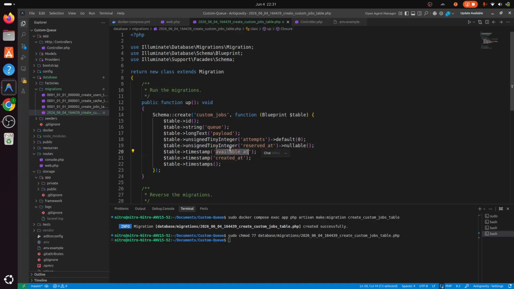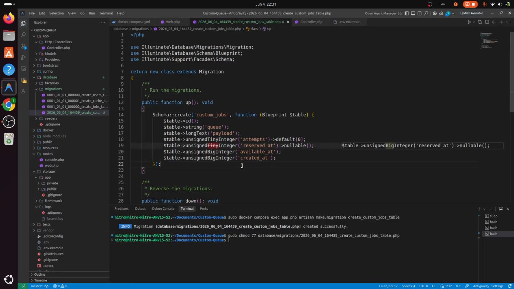And available_at and created_at, but we would do it for unsigned integer, and we don't want this one, so I just removed it. I think this should be good for now. Reserved_at and available_at should be for the delayed job, and created_at, so this looks good.